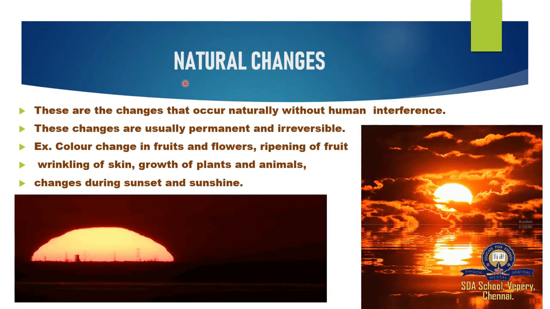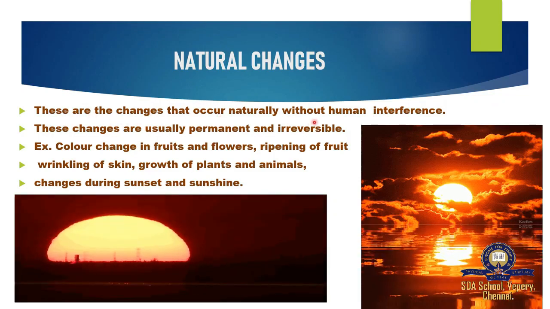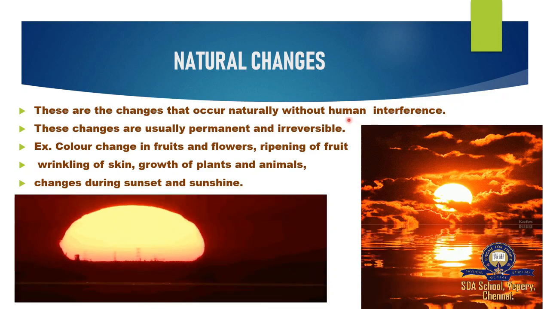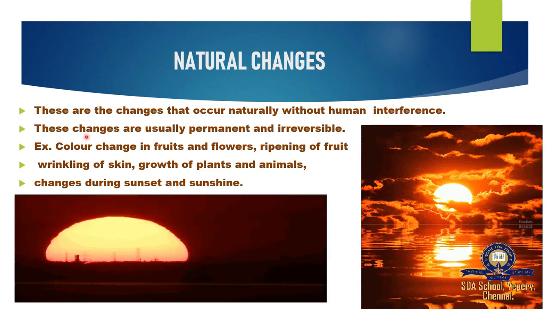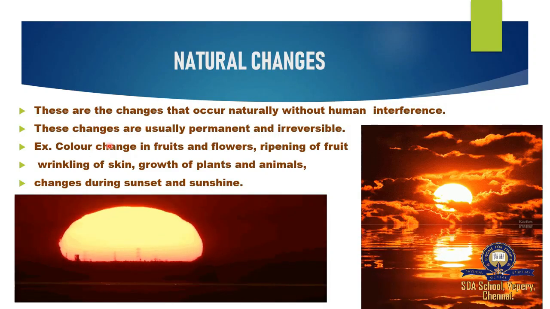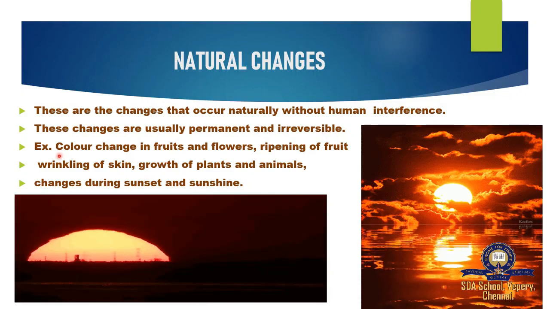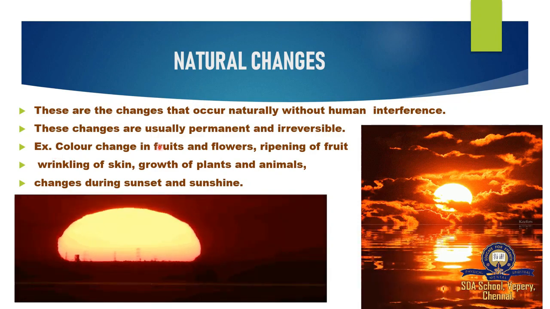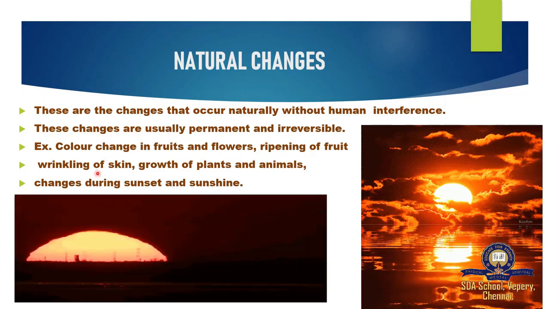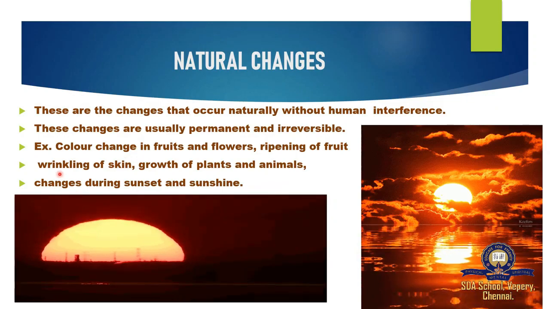We are in the topic natural changes. These are the changes that occur naturally without human interference. So automatically it is happening through nature. These changes are usually permanent and irreversible. It is happening permanently, but we cannot reverse this change. For example, color change in fruits and flowers, ripening of fruit, wrinkling of skin. When a person gets aged, he can get wrinkles in his skin.